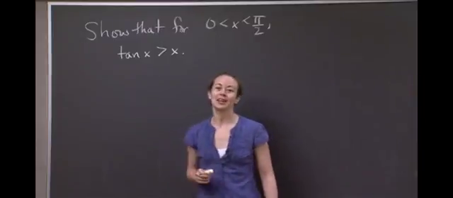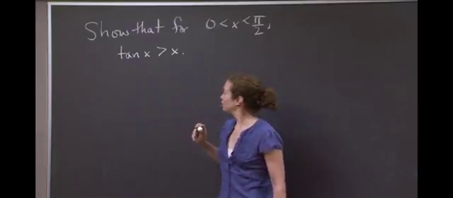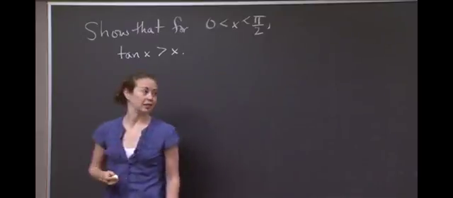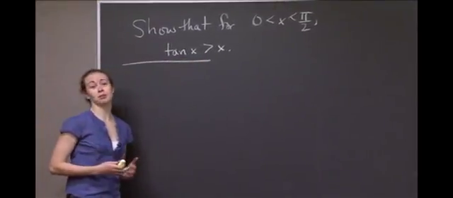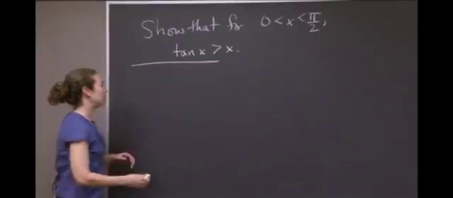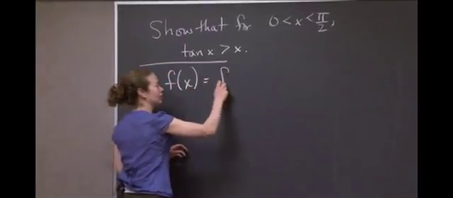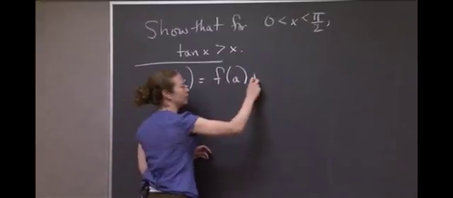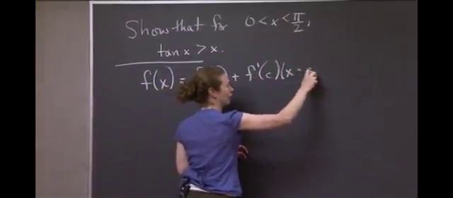Okay, welcome back. So I'm going to take us through how to do this problem. And what I want to do is point out a few things initially. I'm going to remind us of the form of the mean value theorem that we need. The form that we need will be f of x is equal to f of a plus f prime of c times x minus a.